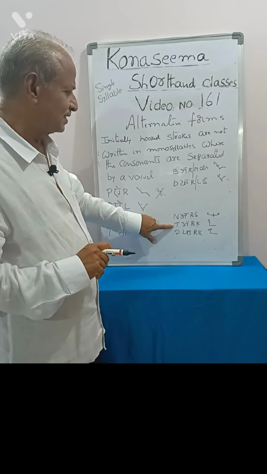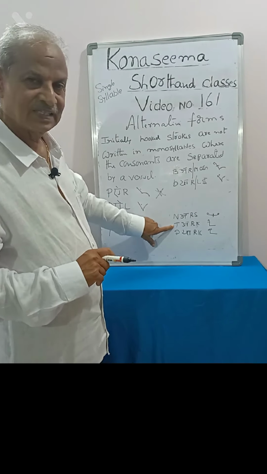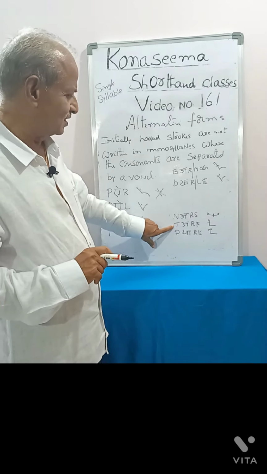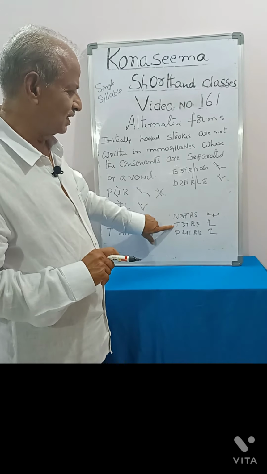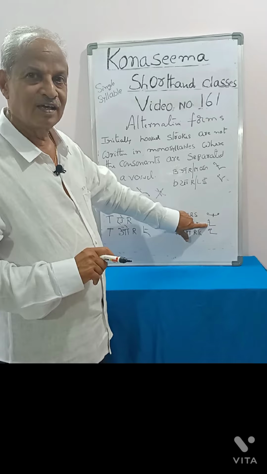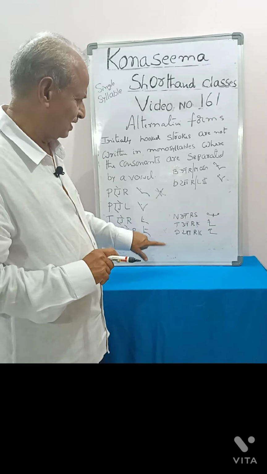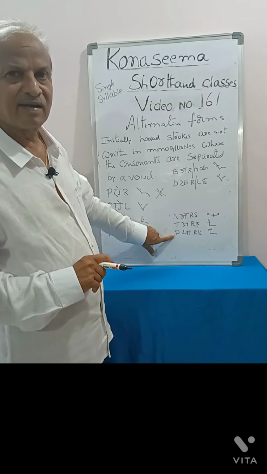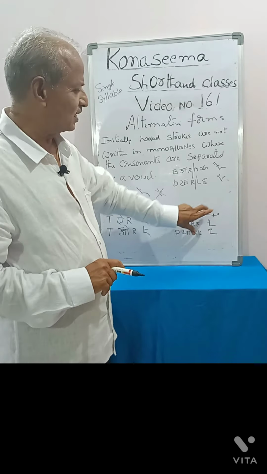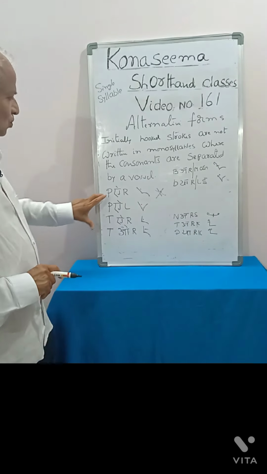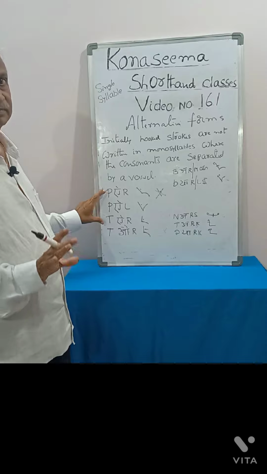Like that, Turk. This is a single syllable word, but here it is written in hooked form, Turk. Like that, dark. These are the exceptions, and in other cases we should write full form.